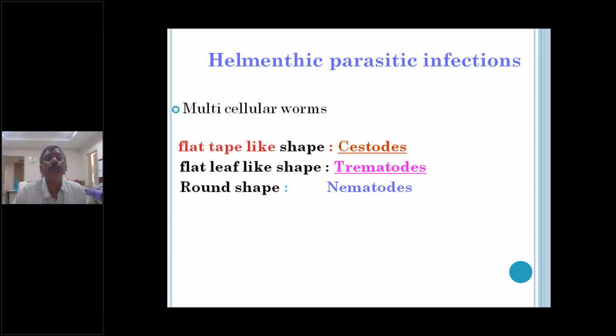The trematodes are leaf-like worms. Sometimes they are separate sexually mature, and their oral and ventral suckers are there, and a bifurcated gut, which ends blind in nature.